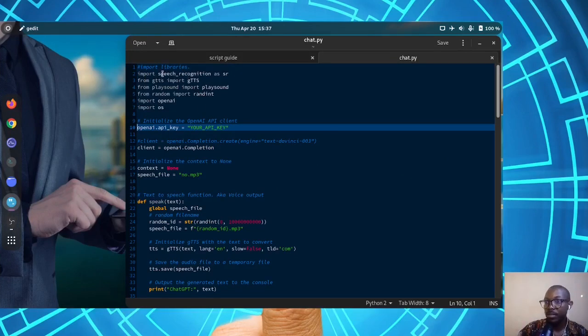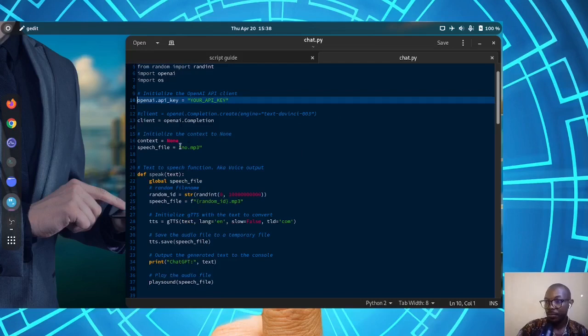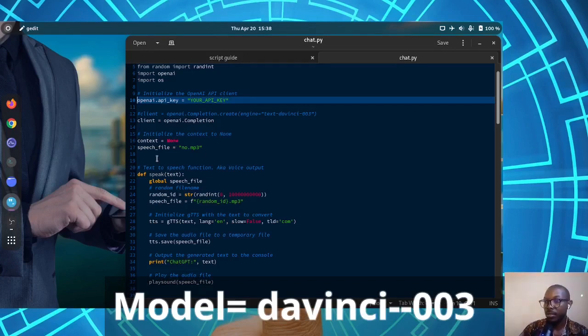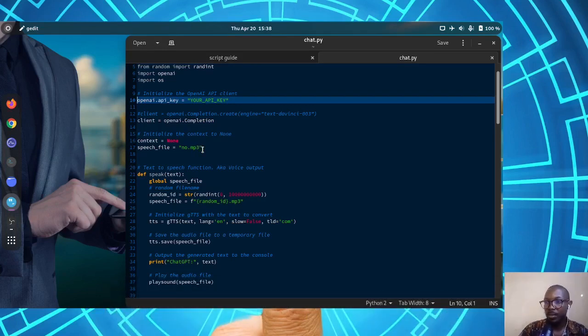We have the imported libraries: speech recognition, gTTS, playsound. I also have random, OpenAI and OS. Now for the OpenAI key, I'll get this one from the OpenAI website. Then I've declared a few variables, one for context to keep the conversation going and remember previous context and so forth. Then a variable for the file name of the mp3. The mp3 file will be used to play out the sound. gTTS converts text to an mp3 and then you play it out.